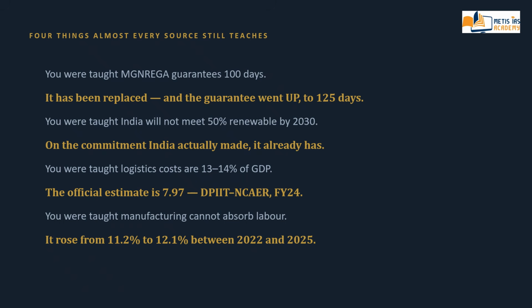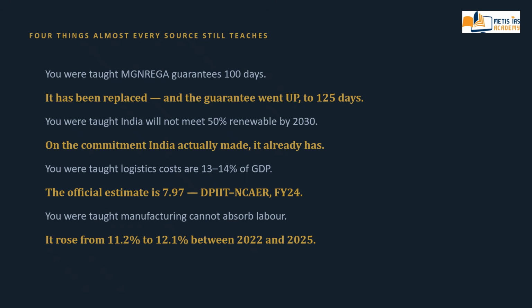You were taught MGNREGA guarantees 100 days. It has been replaced and the statutory guarantee went up to 125 days. Then you were taught India will not meet 50% renewable by 2030. And the commitment India actually made, it already has. And you were taught logistics cost are 13 to 14% of GDP.